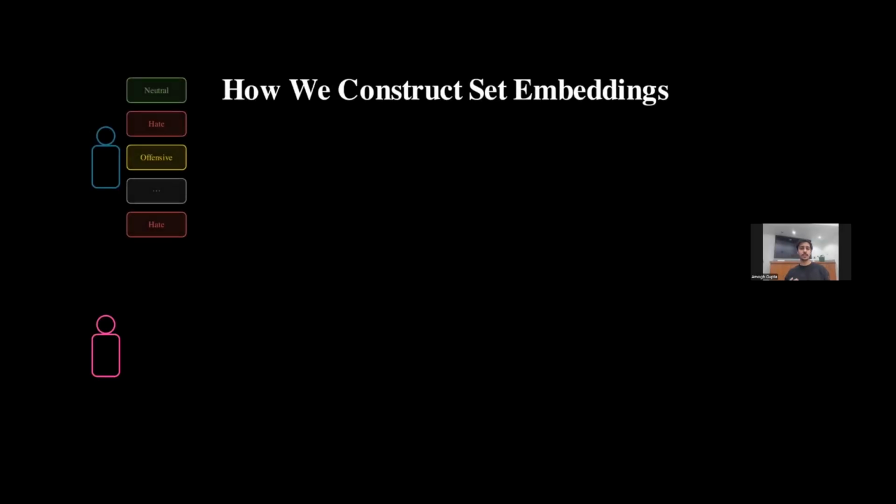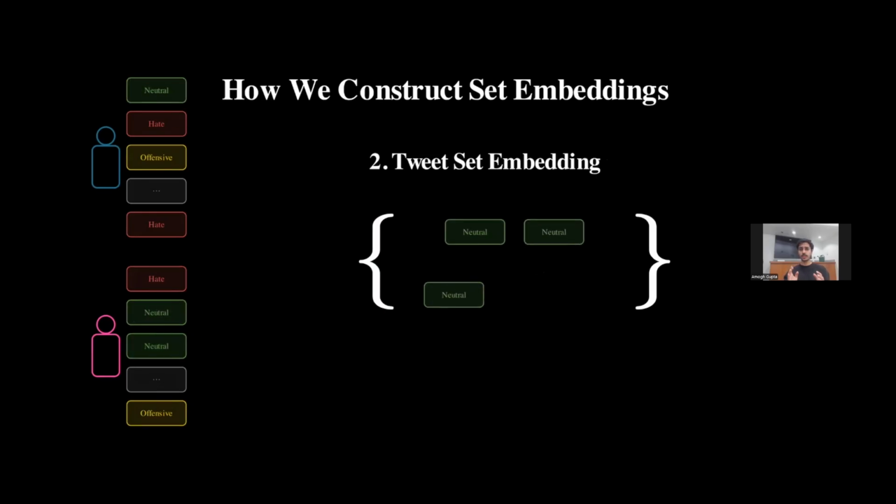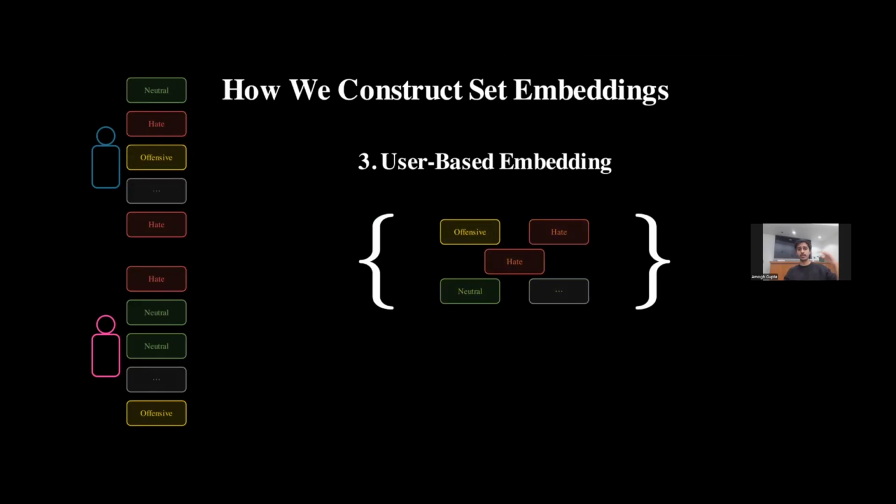Okay, so how are we constructing the set embeddings? First of all, we take individual embeddings, that is for the individual tweets. That is our baseline. Secondly, we take tweet set embeddings. So firstly, we randomize tweets into sets of 5, but then we do another experiment where we take an anchor tweet, two semantically similar tweets, and one negative tweet. So some hard negative mining that improves the accuracy and the recall for the hate class as well. Thirdly, we take the user-based embeddings. So we have a separate dataset for this, the CONAN dataset, which is the tweets based on each user. And finally, there's the theme-based embedding. So the different hate speech categories, like sexism and racism.